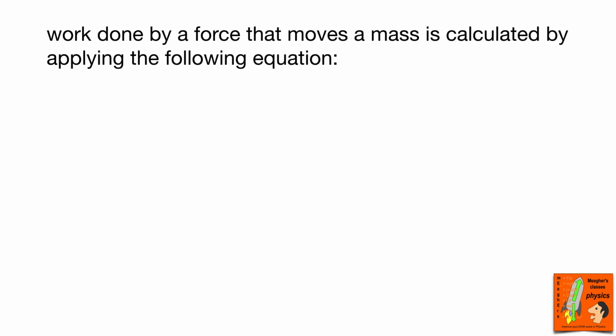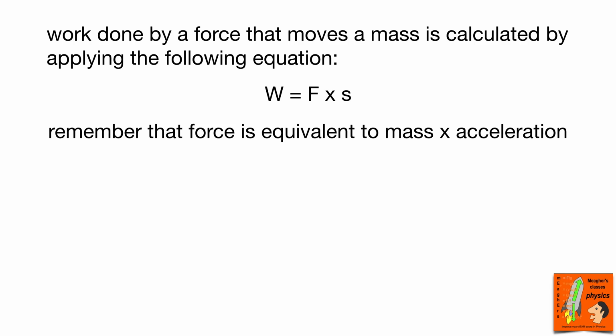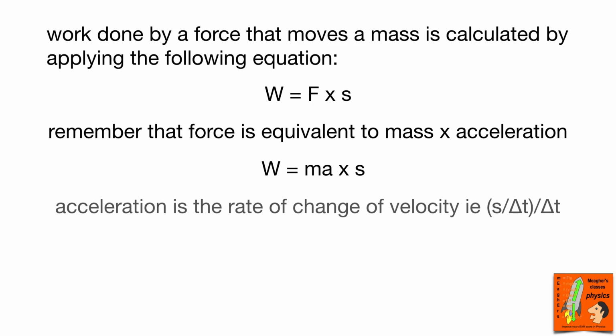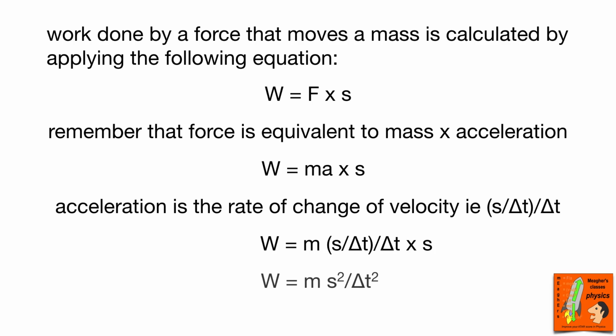We know that work done by a force when it moves an object is the magnitude of the force times the displacement in the direction of the force, and we know that force is equivalent to mass times acceleration. Newton told us that one. So we can then also look at what acceleration is, and we know that's the rate of change of velocity. We can substitute that into the equation, and then we can simplify this equation down. We end up with work equals mass times velocity squared. Now we know that work is energy, work done is energy expended, and we know that the speed of light is a velocity, so look what we've got there. We've got E equals mc squared.